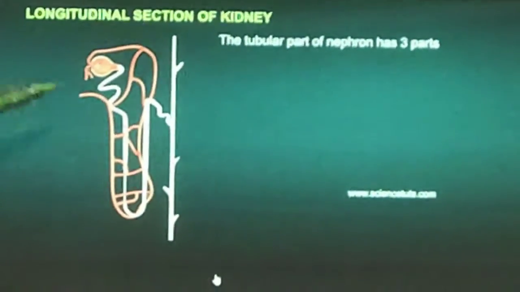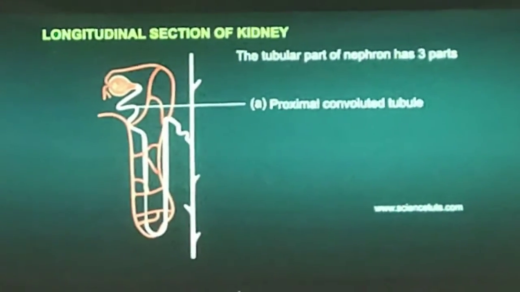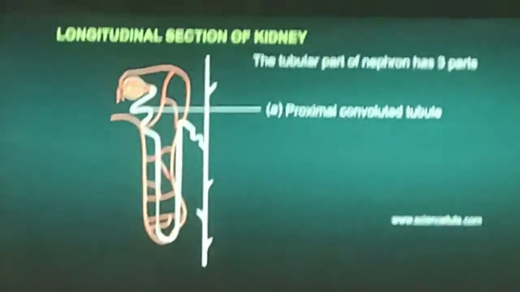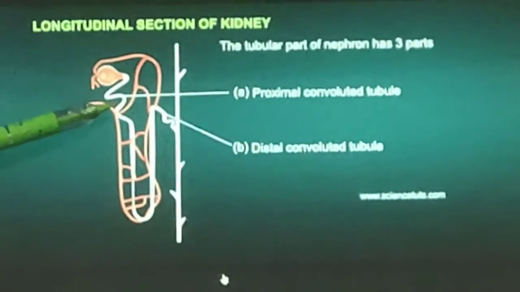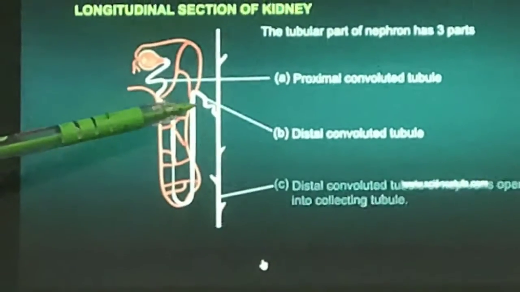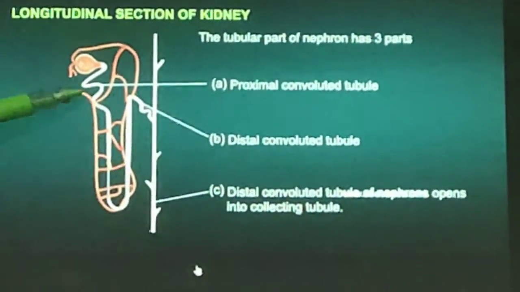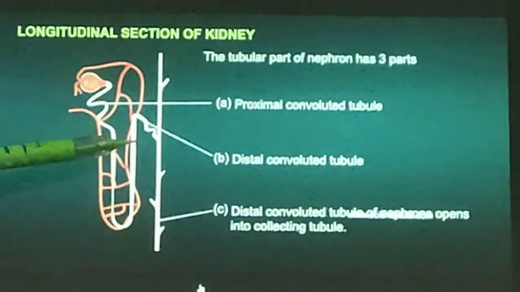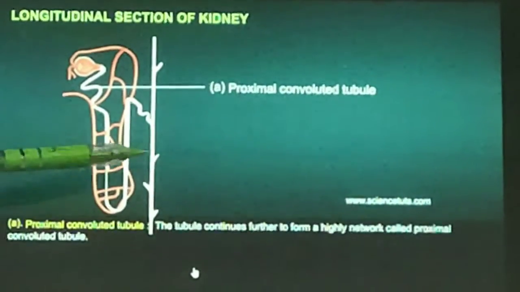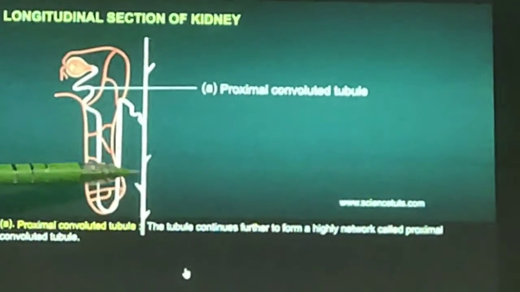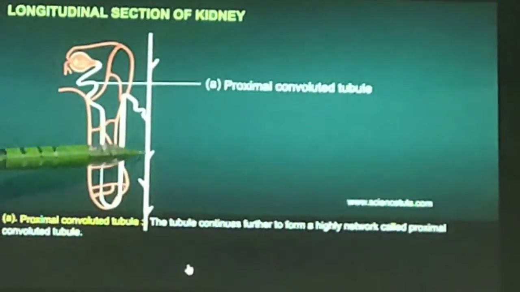Now, the second part is the tubular part. This tubular part of the nephron has three parts. First is the proximal curved portion, the proximal convoluted tube. Last, this curved portion is the distal convoluted tube, and this hairpin-like structure is known as the loop of Henle, and this is the collecting duct. Distal convoluted tube opens into the collecting duct.